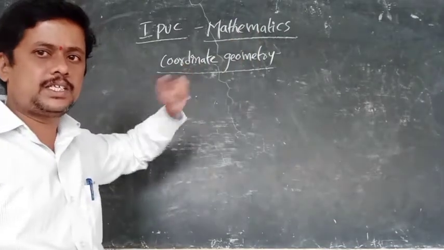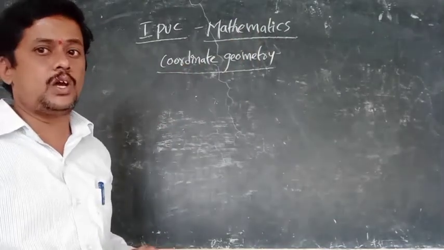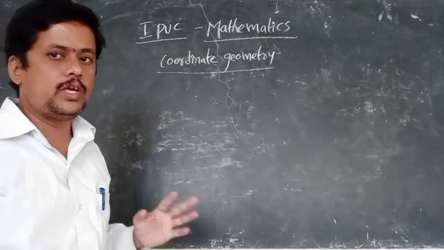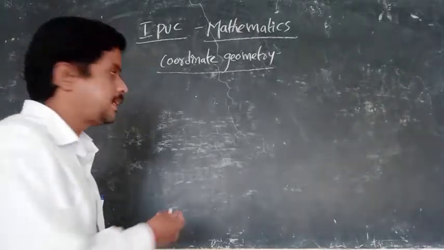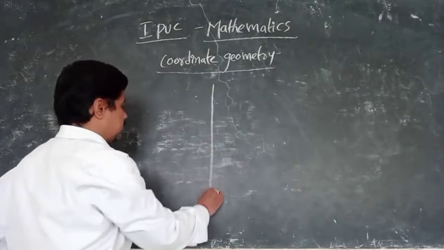See, first concept. In two-dimensional geometry, which you already know, we have two axes.